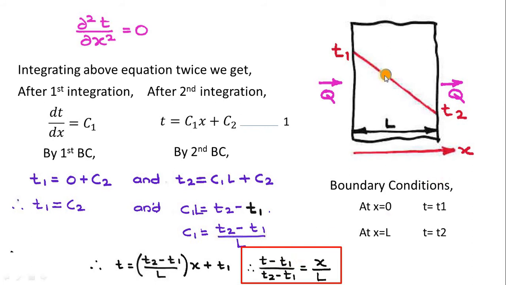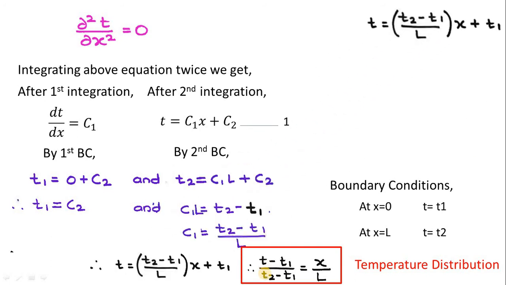It means if I want to find the temperature at this point, and suppose this is the distance x from this face, where x is equal to 0 I have taken, from 0 to this point, suppose the distance is x, then the temperature will be T. Now in this expression, if we have the boundary conditions, meaning the surface temperatures T2 and T1, and the total length of slab L, and I need to find any intermediate temperature at a distance x from the first face, then I can use this formula so that I will get the temperature T. Right, so this is the expression for temperature distribution.